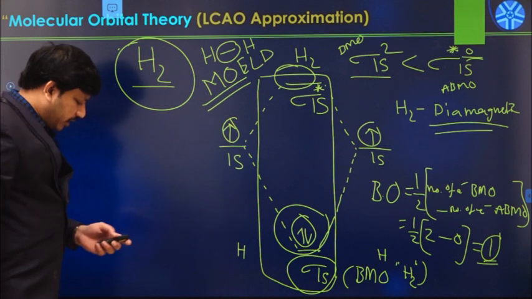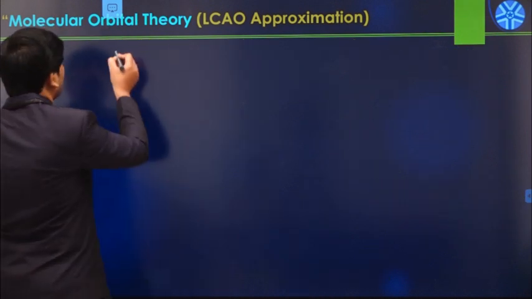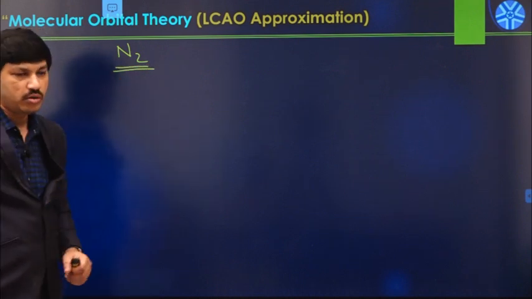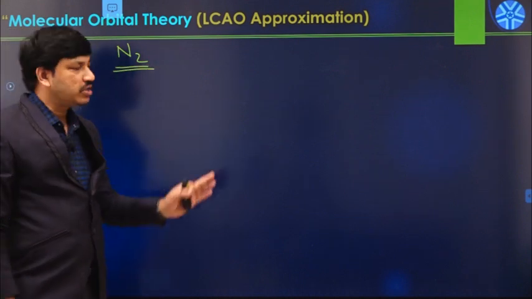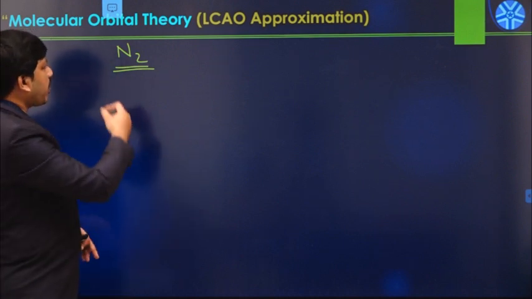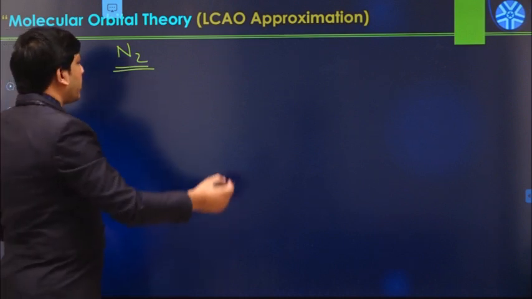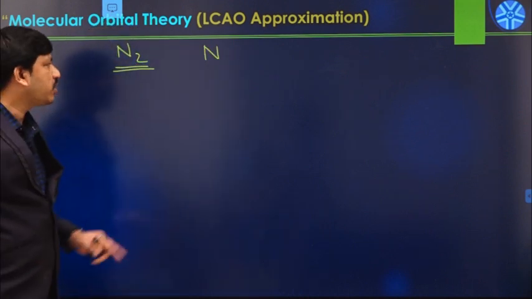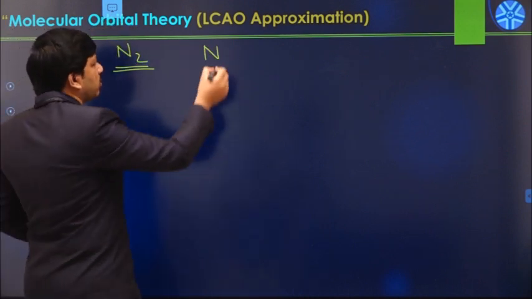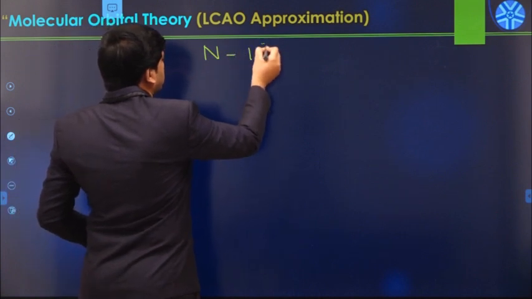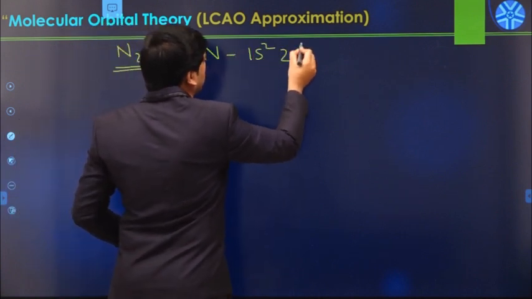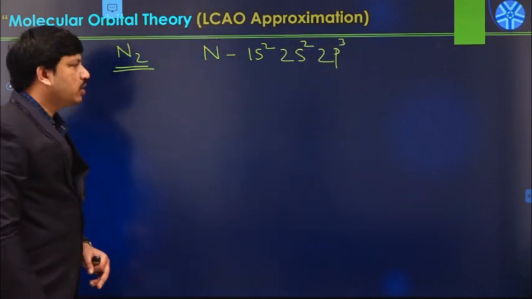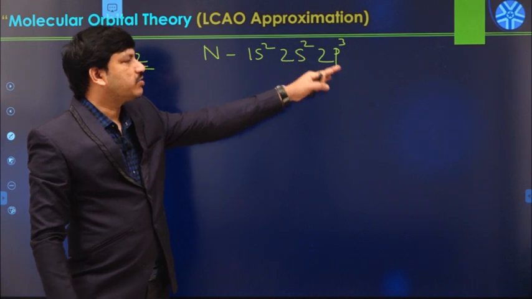So now let us see another example. Maybe I will go with the nitrogen molecule. Later we will see the oxygen and CO molecules. So in the nitrogen molecule formation case, we have 2 nitrogen atoms. What is the electronic configuration of a nitrogen atom? 1s2, 2s2, 2p3. So in this case, we have 2s orbitals as well as 2p orbitals.